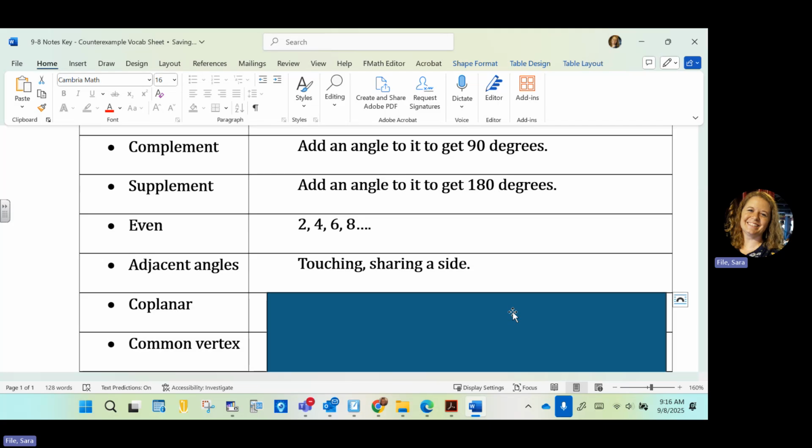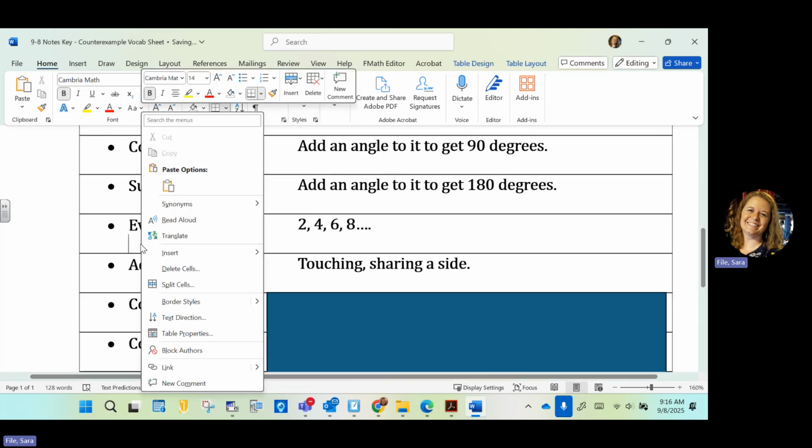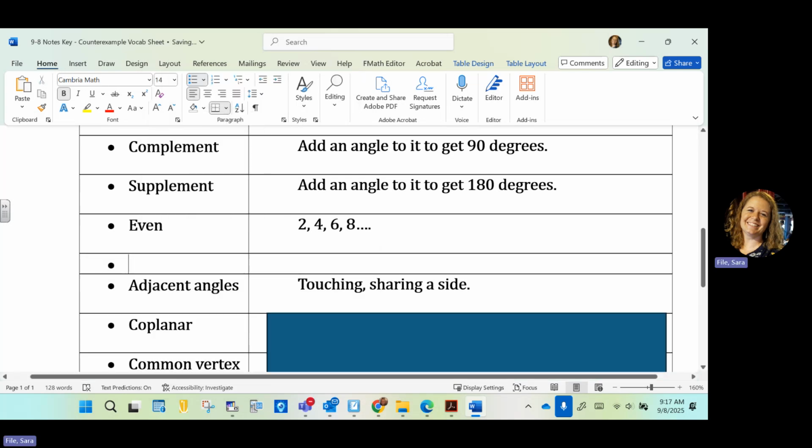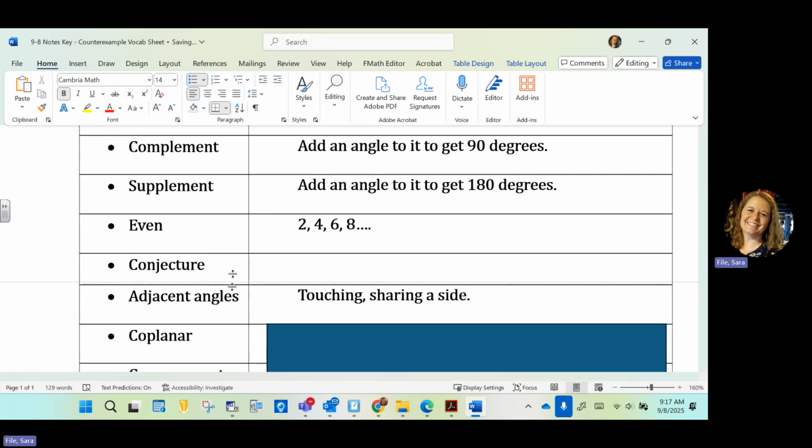So adjacent just means next to. They are sharing a side. Yes, there's one on the paper that's not on the screen. Conjecture. Let me put it in. Thank you. It's after even? Yes, ma'am. All right, conjecture's on there. I left conjecture off. Sorry.